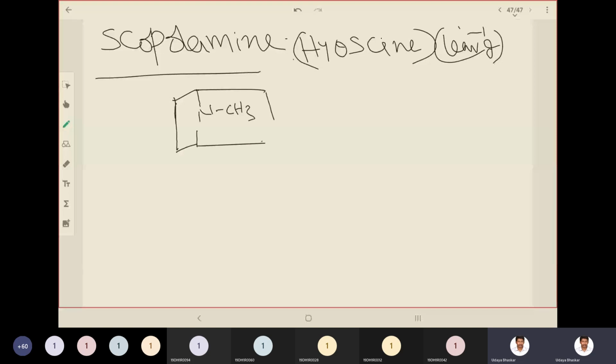Extend and join. This is the tropane ring. OC double bond O, CH, attached to one alcohol group, a methanol group, and a phenyl group. This is the structure of atropine itself.